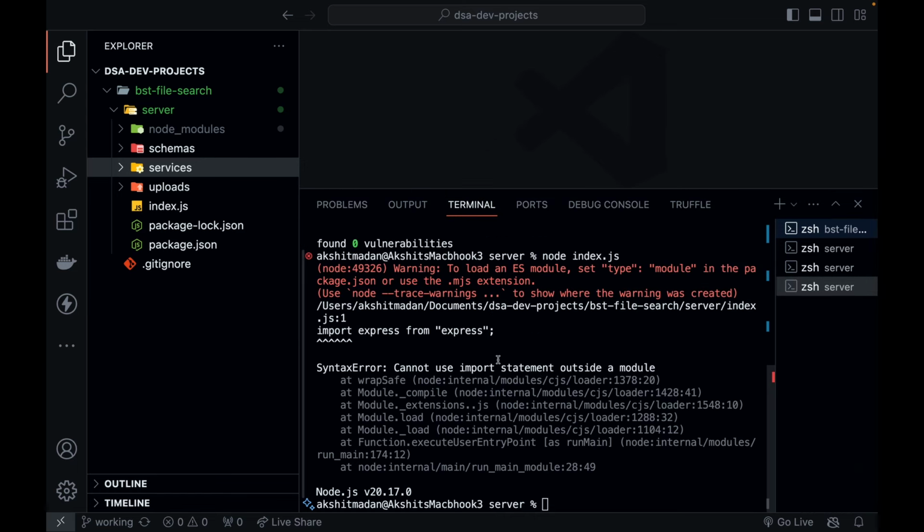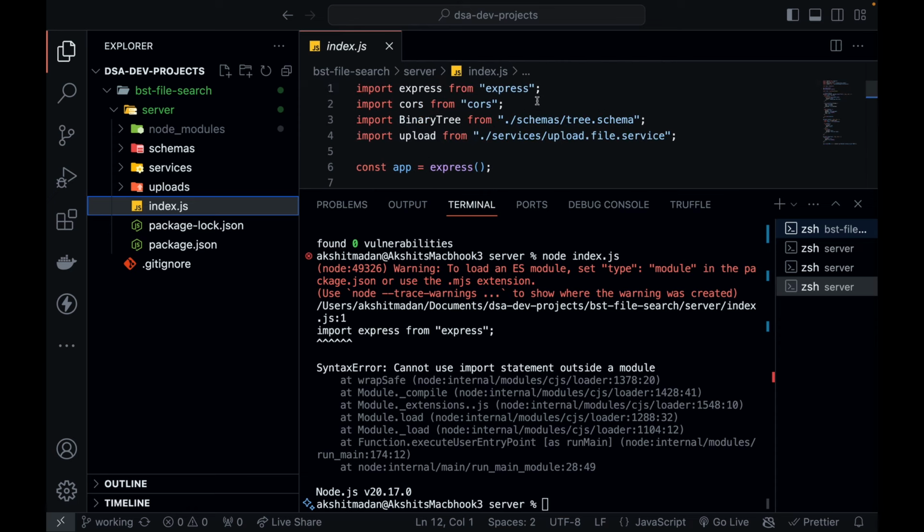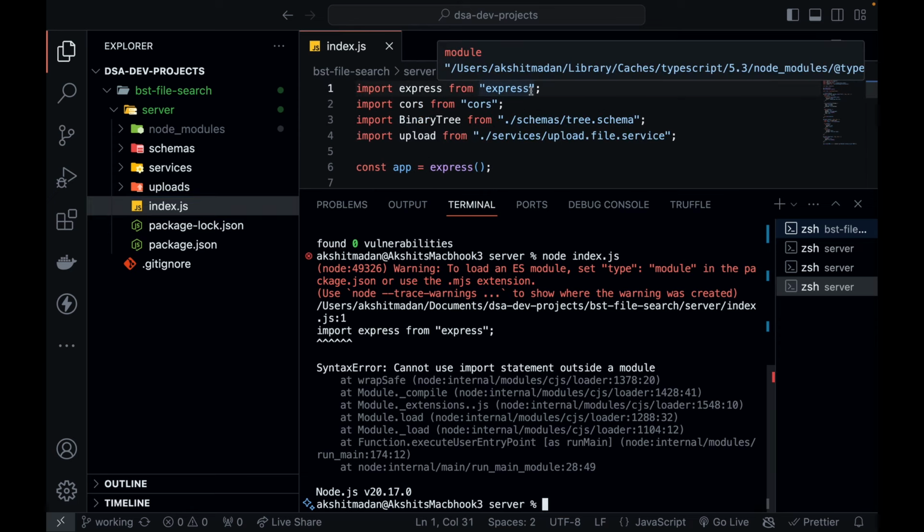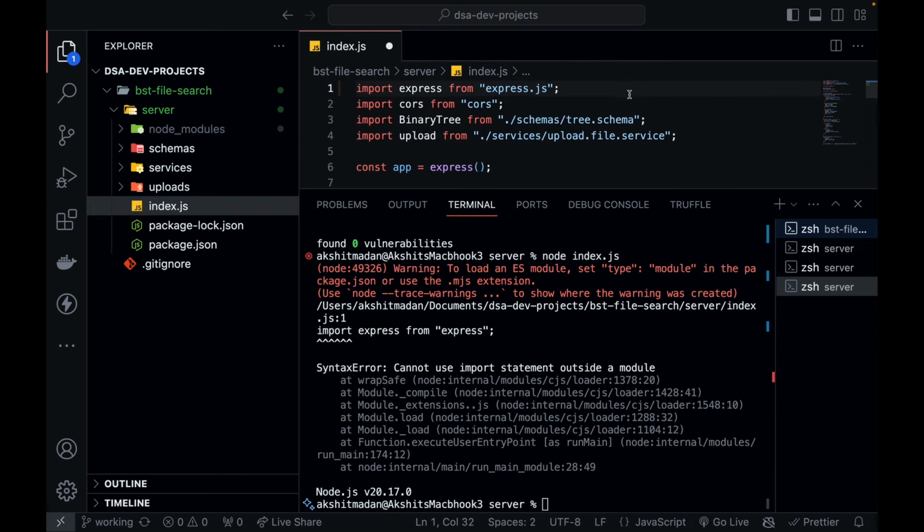Import express from express. What is the issue? Cannot use import statements outside a module. Okay, so let's go to index.js. What is the issue over here? So import express.js. I think this should solve it.